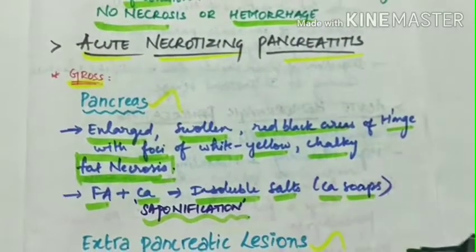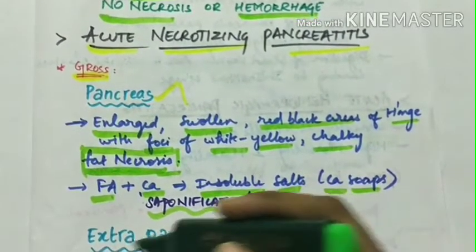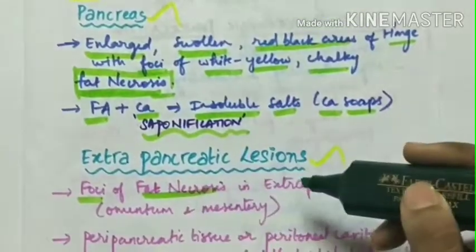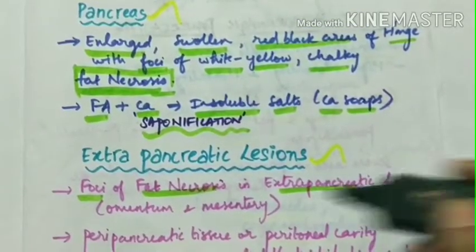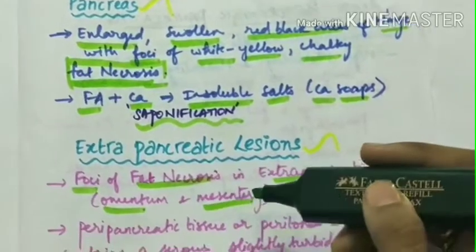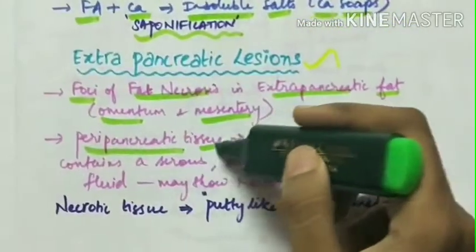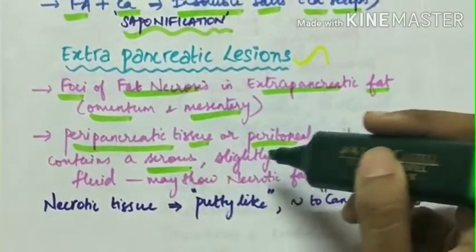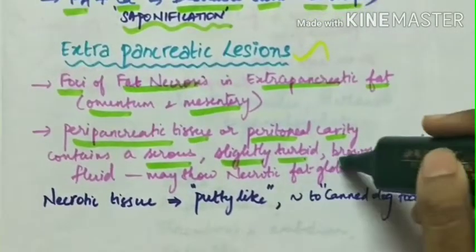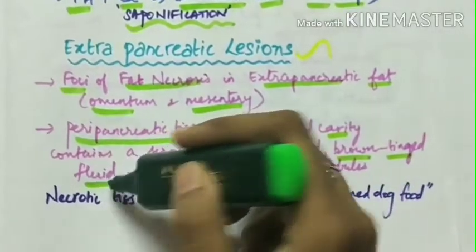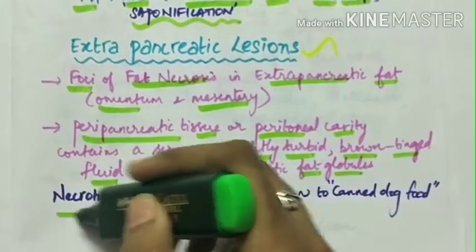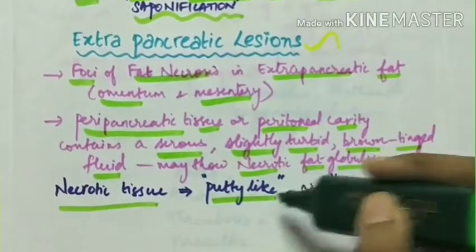Coming to the extrapancreatic lesions, there can be foci of fat necrosis in extrapancreatic fat like in the omentum and mesentery. The peripancreatic tissue or peritoneal cavity contains a serous, slightly turbid, brown tinged fluid which may show necrotic fat globules, and this necrotic tissue is putty-like, similar to canned dog food.